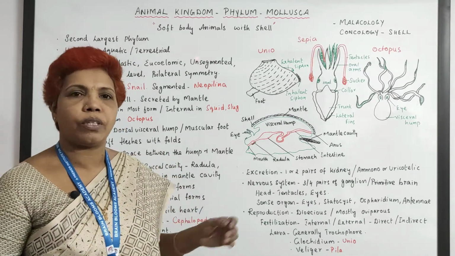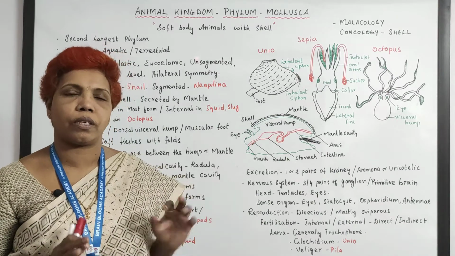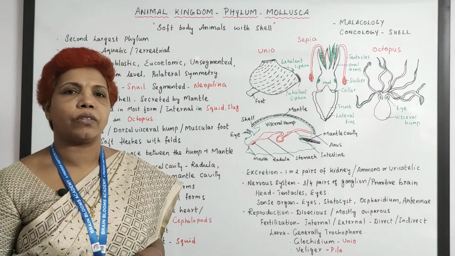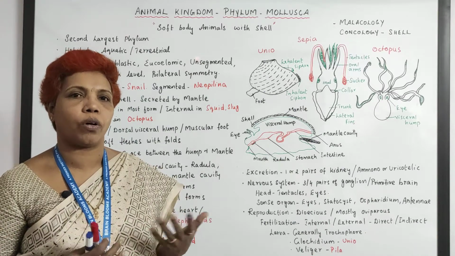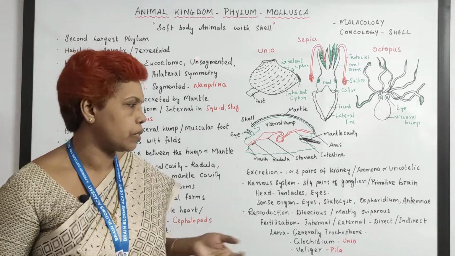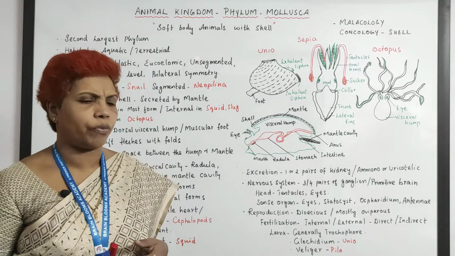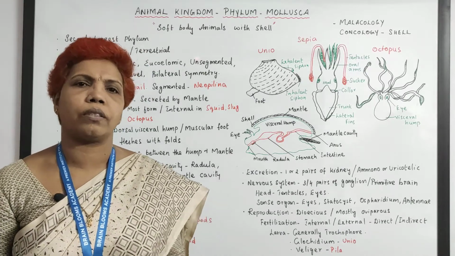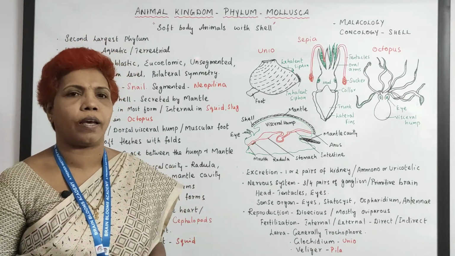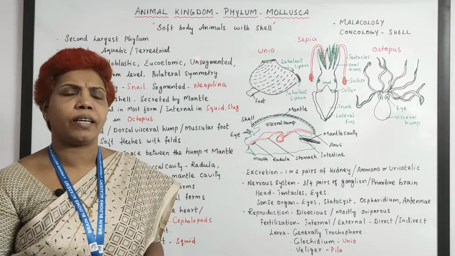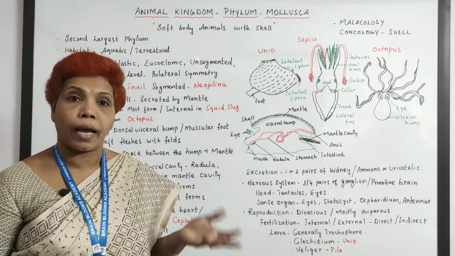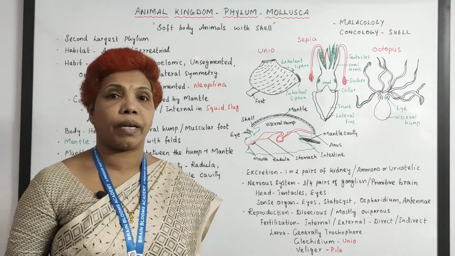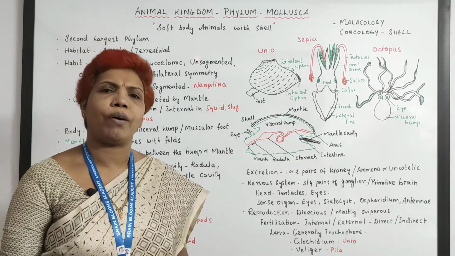And when you come to reproduction, it is dioecious. You can see male and female animals, and they go for mating, and courtship is there. Most of the animals are oviparous, and they release the eggs. In that you could see external or internal fertilization, and direct development or indirect development with a larva.